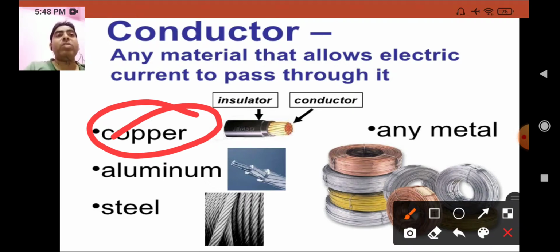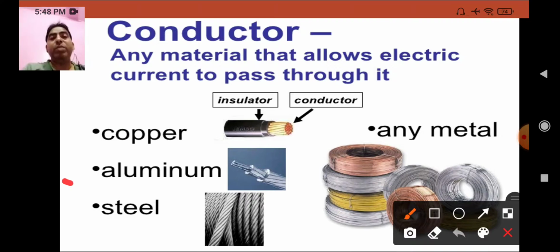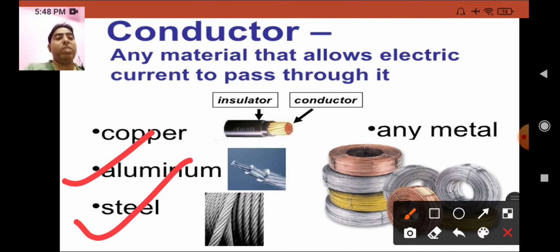Among non-metals, only graphite is a good conductor; pencil lead is made up of graphite. This is a very important question: the only non-metal that conducts electricity is graphite. Switches, electric plugs and sockets are made up of conductors. Aluminum and steel are also conductors.